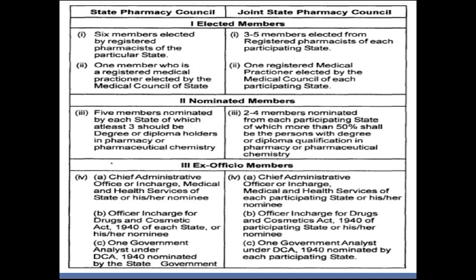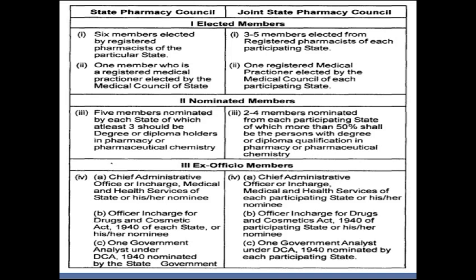Now as far as ex officio members are concerned, the Chief Administrative Officer or in charge of medical and health services of the state or his or her nominee in case of state pharmacy council. In case of joint state pharmacy council, there will be the Chief Administrative Officer or in charge of medical and health services of each participating state or his or her nominee. Second point of state pharmacy council, officer in charge for Drugs and Cosmetics Act 1940 of each state or his or her nominee. Second point in case of joint state, officer in charge for Drugs and Cosmetics Act 1940 of each participating state.